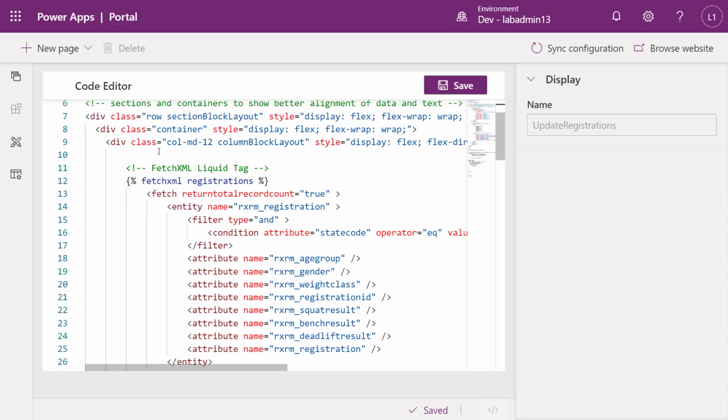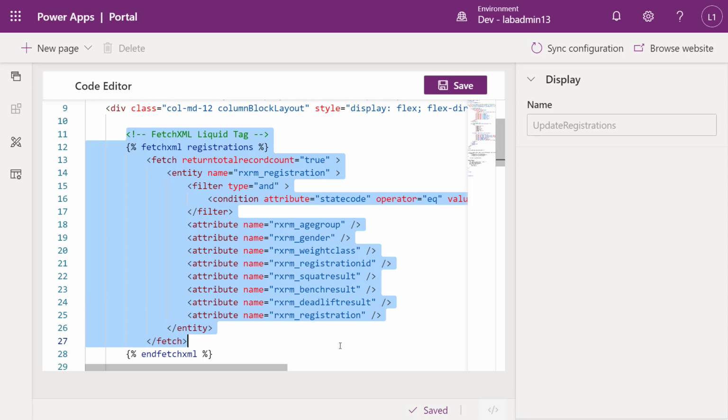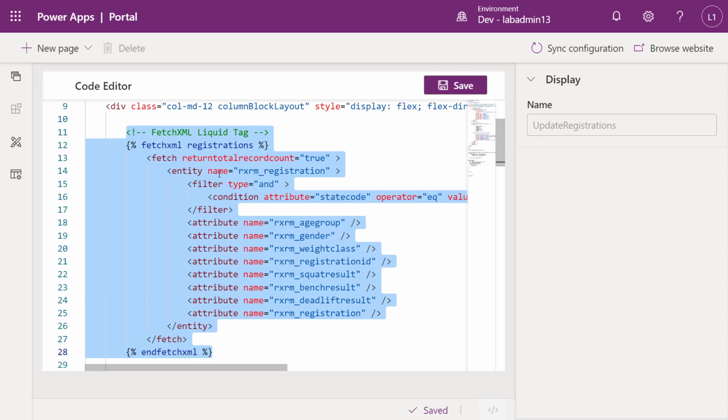Again, regular div class, breaking things out. Once again, we have a fetch XML. From that fetch XML, we are reading that information. Again, that's going to be interpreted on the server, so we're going to read that information and send it back. And we're also going to be pulling the ID as well, because we're going to need that GUID to write back to our Portal API, through the web API in the portal.